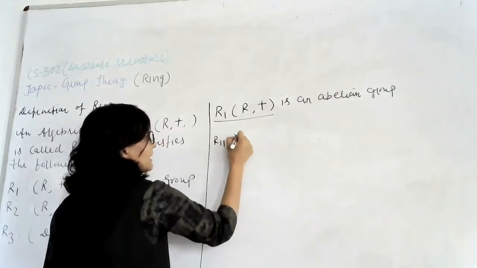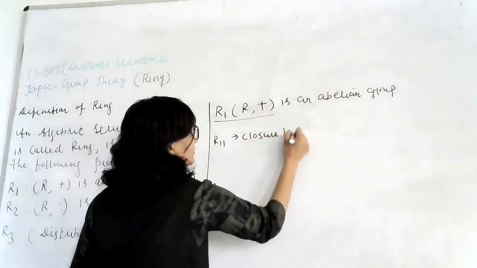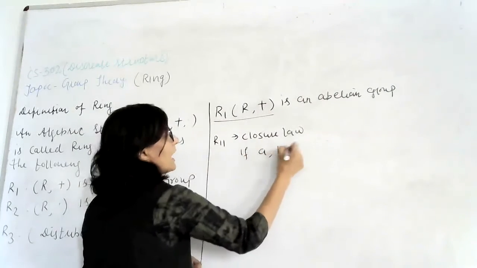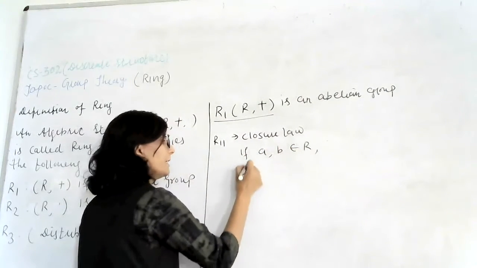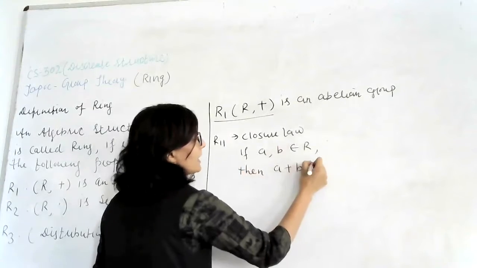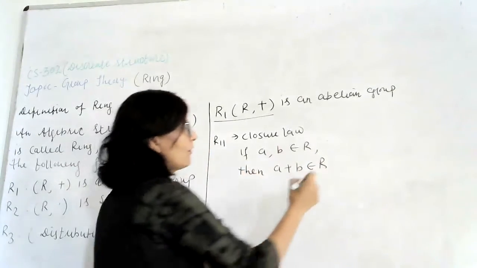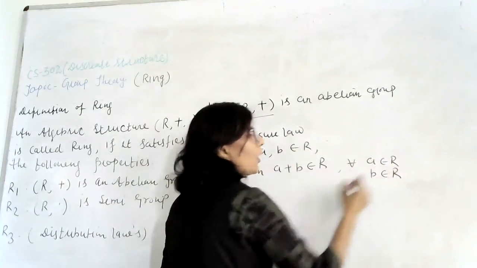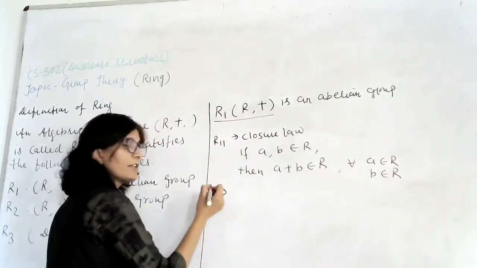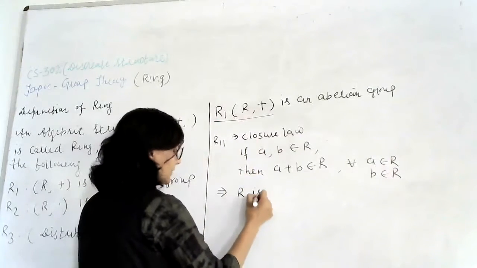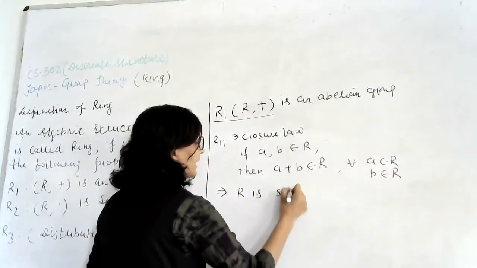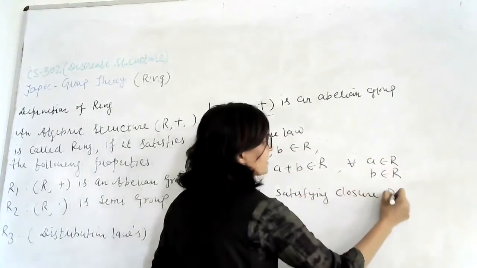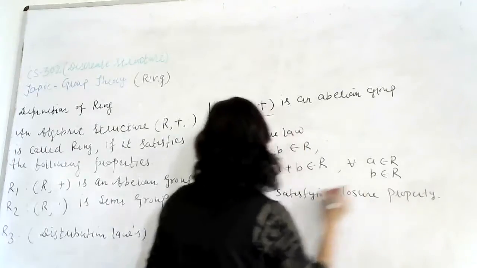R11 is the closure law. The closure law says if A and B are elements of R, then A plus B is also an element of R. For all values of A which belong to R and B which also belongs to R, this implies that we can say R is satisfying the closure property.